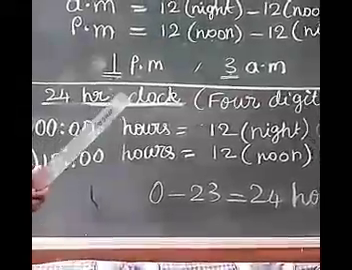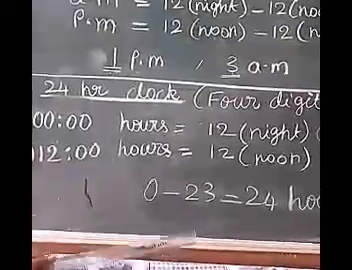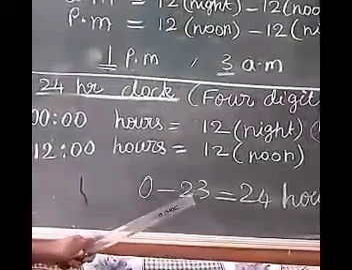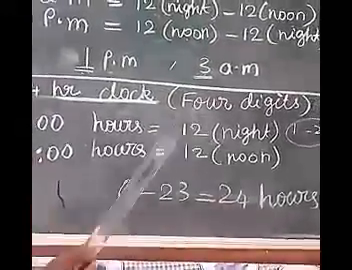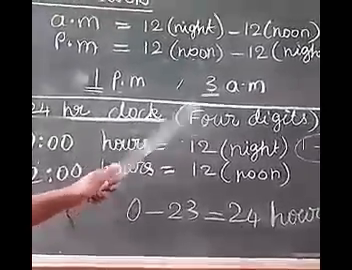Next, 24-hour clock. The day runs from midnight to midnight, that is 0 to 23, 24 hours. This 24-hour clock has 4 digits.